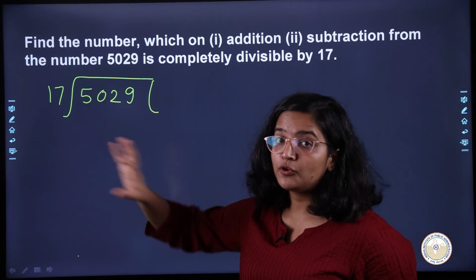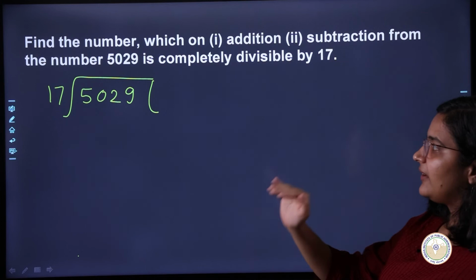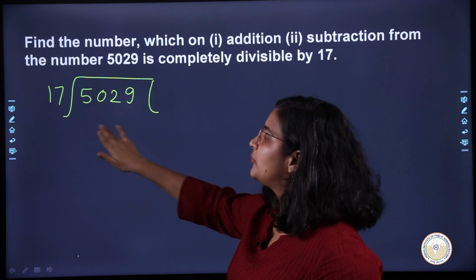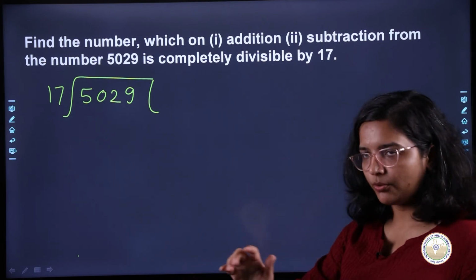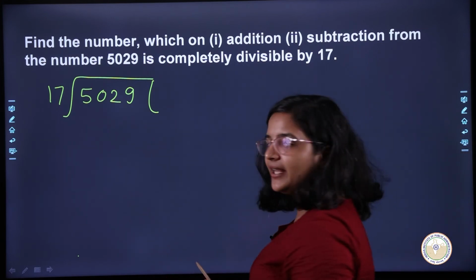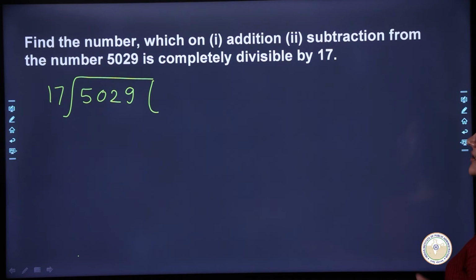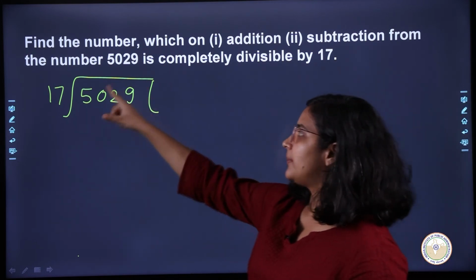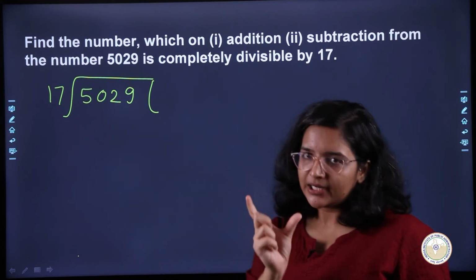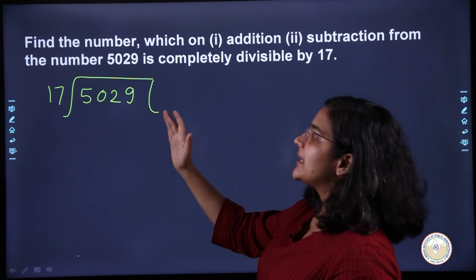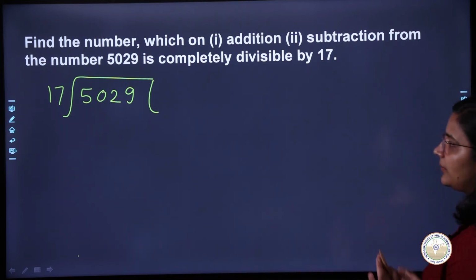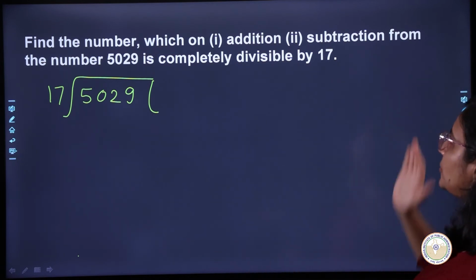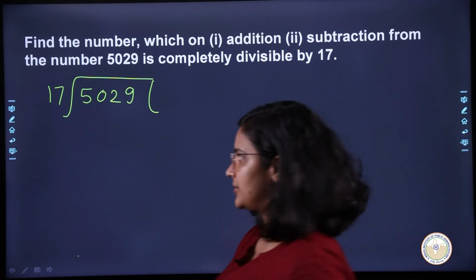We have to divide it by 17 and we have to make sure that we add something so that the whole resultant number will be divisible by 17. And the next part asks us what part I should remove from this number so that the resultant number after removing will be completely divisible by 17. So this is the question. Let's first do the addition part and then do the subtraction part. Okay, I hope the question is clear.